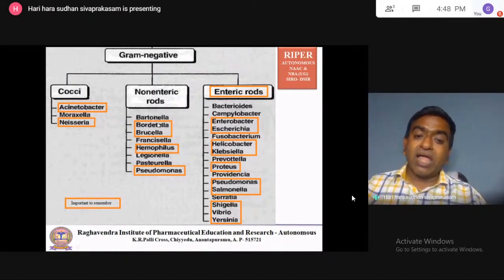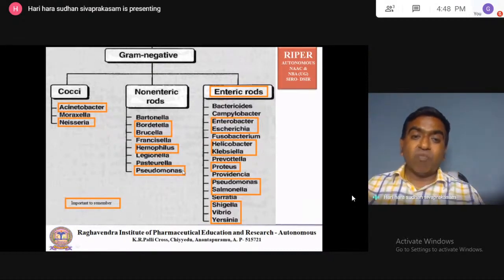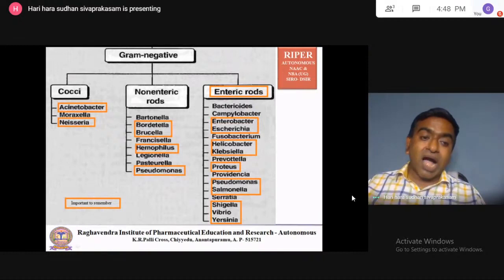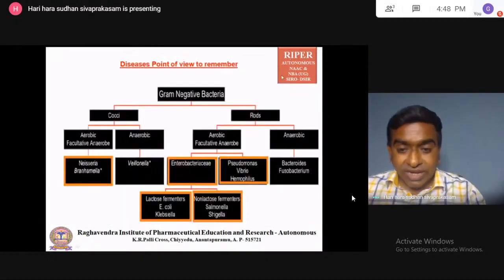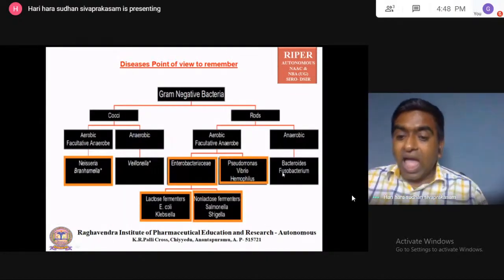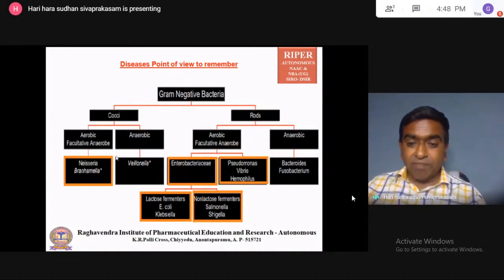Non-enteric: Bordetella, Brucella, Haemophilus, Pseudomonas. So this you remember. Pseudomonas, some species. Cocci: Acinetobacter, Neisseria. You remember. Then anaerobic organisms.